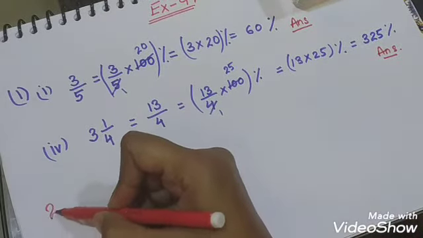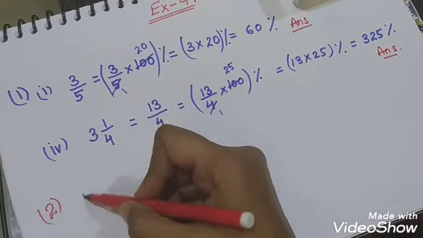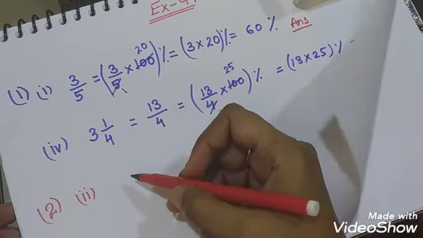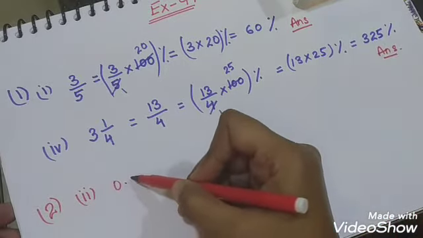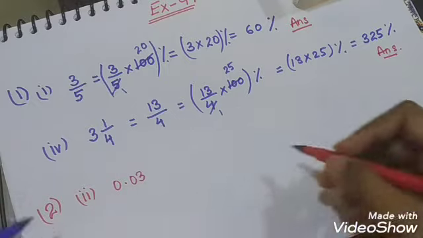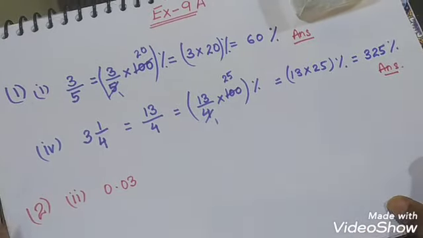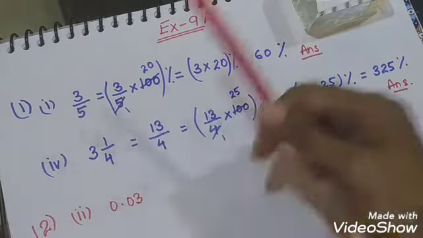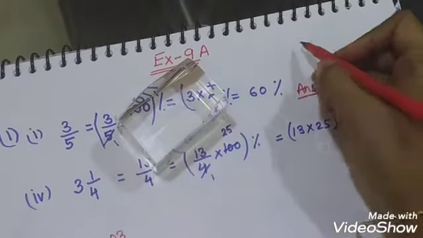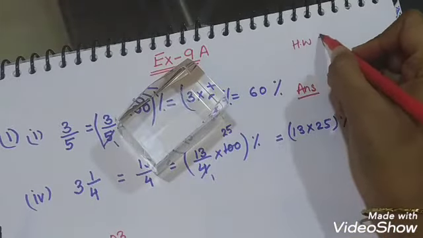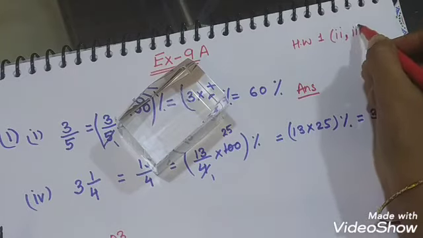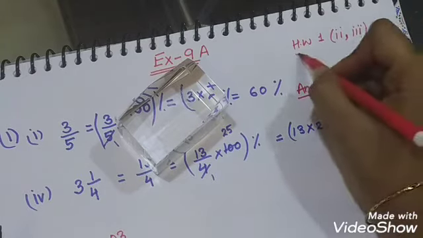Next, question number 2, part 2. We start from part 2. Part 2 is 0.03. Whatever is left is the homework. I have solved the first and fourth parts, so the homework will be part 2 and part 3. They are for homework.